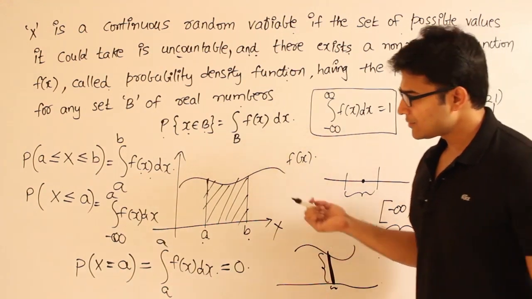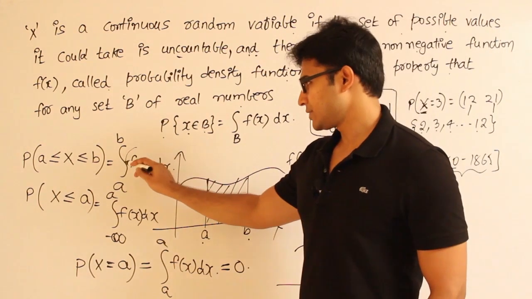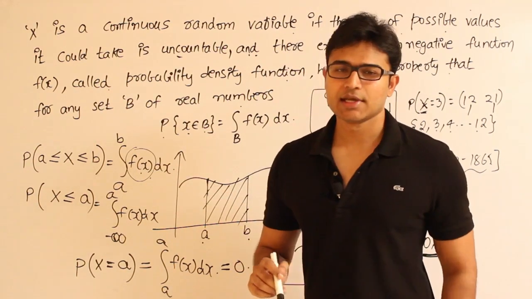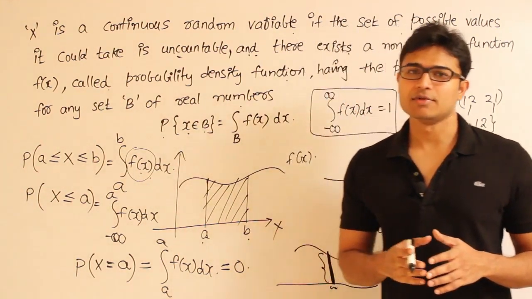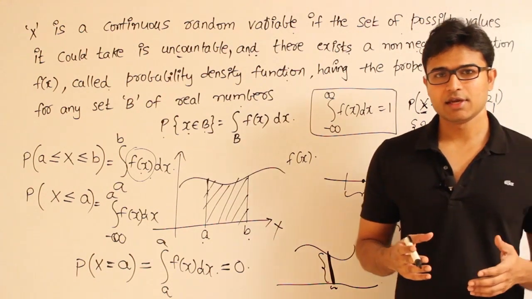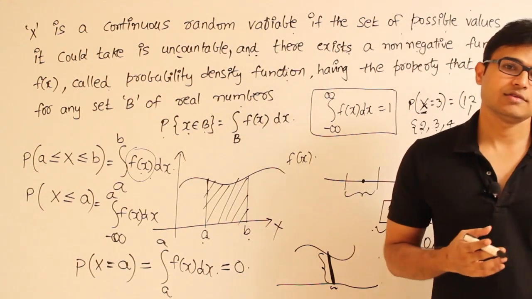And then, depending on what the exact function f of x is, we can again classify the random variables into various types. Now we shall see what are the different types of continuous random variables.